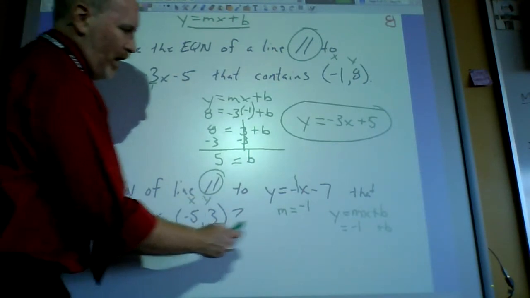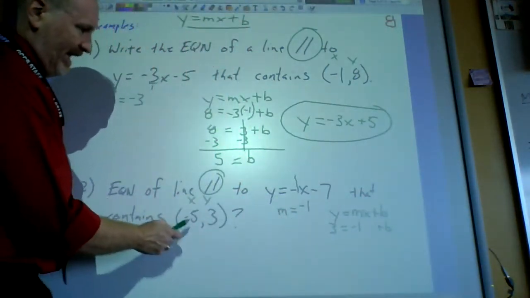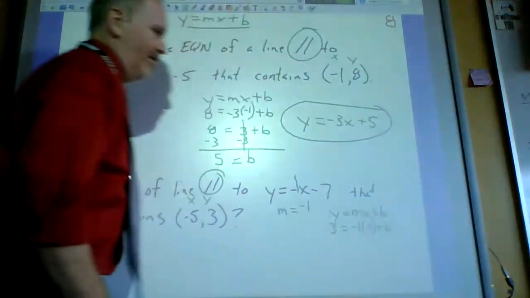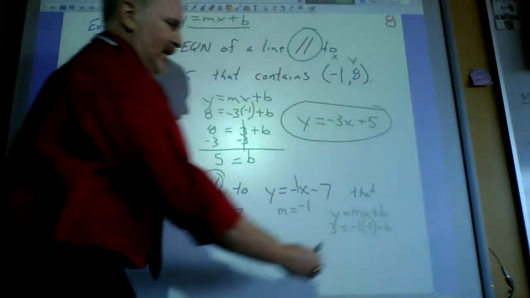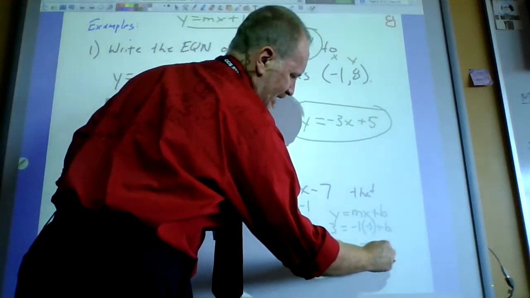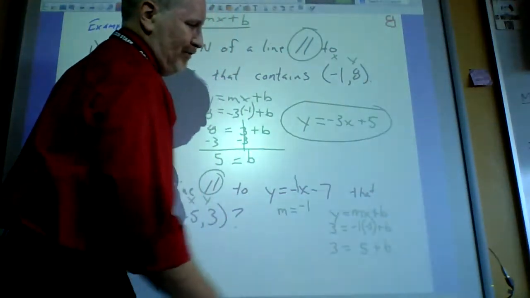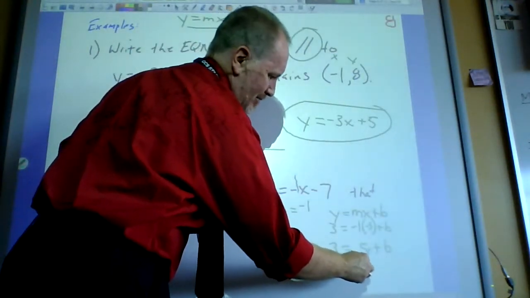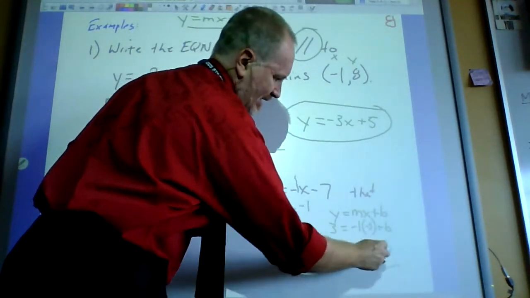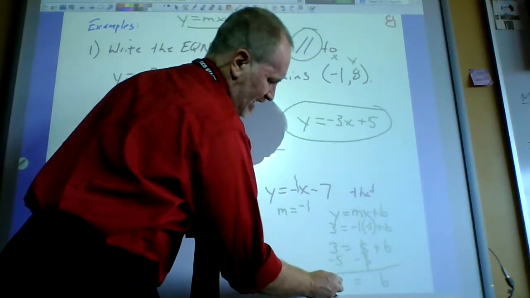So I'm going to replace y with 3. I'm going to replace x with -5. And solve that for b. Well, -1 times -5, that's 5. Plus b equals 3. So to find out what b is, I got to get rid of the 5. So I say -5 and -5. And I get b equals 3 minus 5, which is -2.